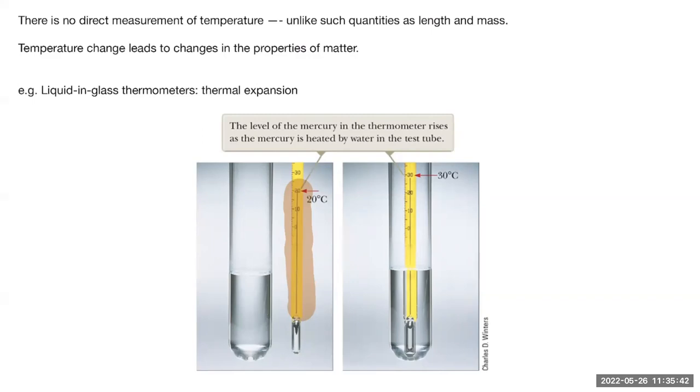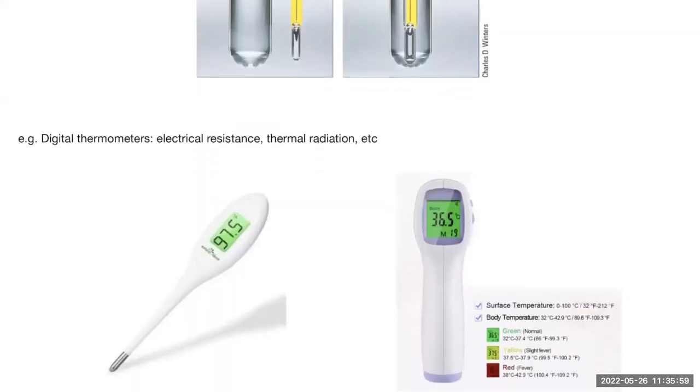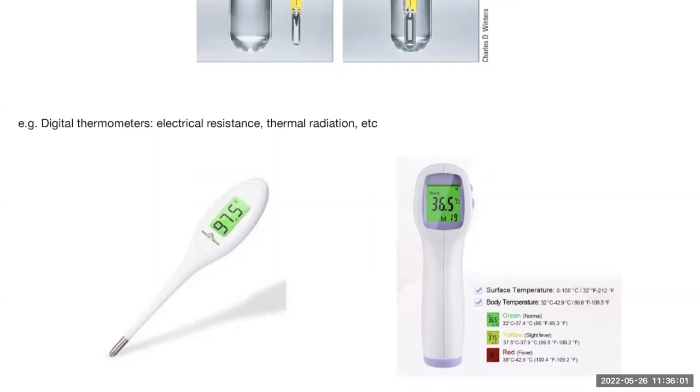So we're using the height of the column to measure the temperature. We're not using temperature itself to measure temperature, okay? It's the physical property associated with temperature that's being exploited to measure temperature. In this case, the thermal expansion of this liquid in the glass. Okay, look at another example. Digital thermometers. Now that looks even more mysterious because everything is sealed, you cannot tell what's inside.